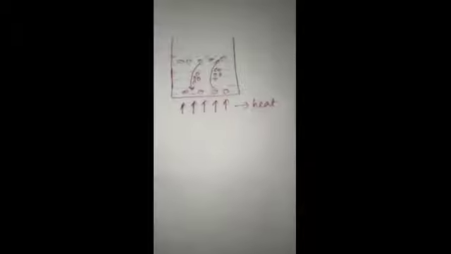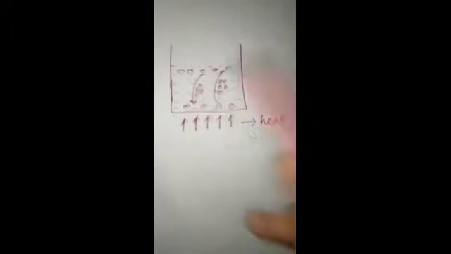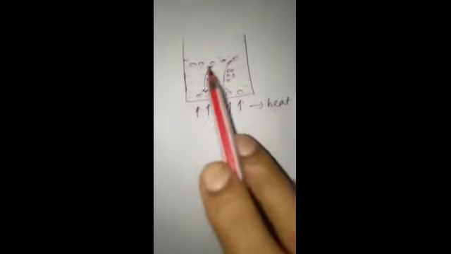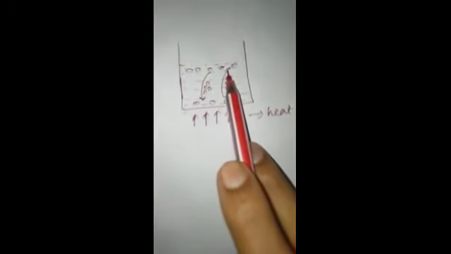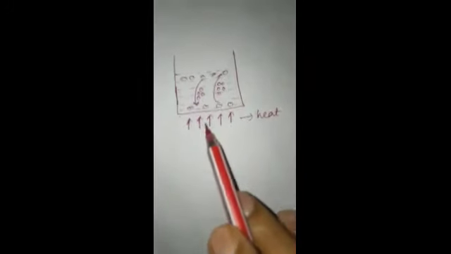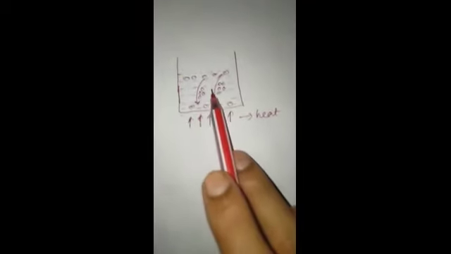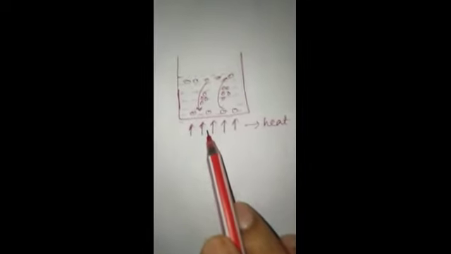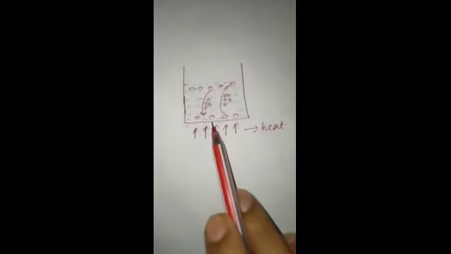So to equalize the pressure, the particles of the liquid from the colder region, that means the particles which are far away from the source of heat, will sink down and come towards the source of heat. So this type of heat transmission is called convection.